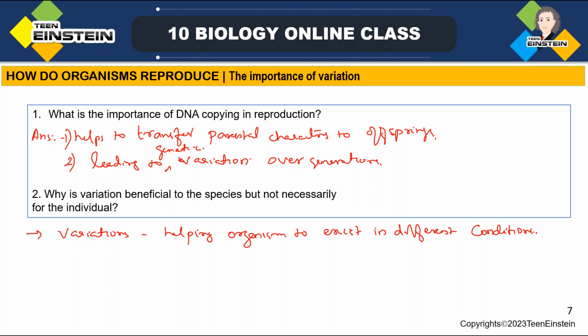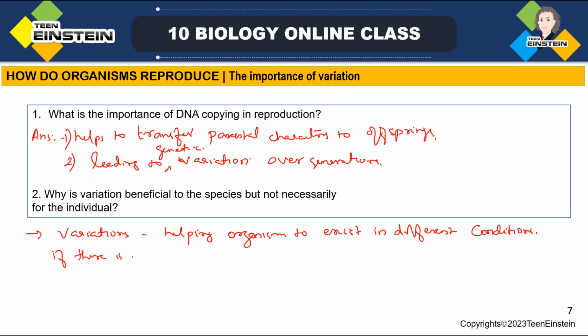If variations are not there, in the absence of variation, a species will get restricted to a particular area, right? If there is a slight change in the environmental conditions in another region, that species cannot exist there because it is adjusted to its own environmental conditions.